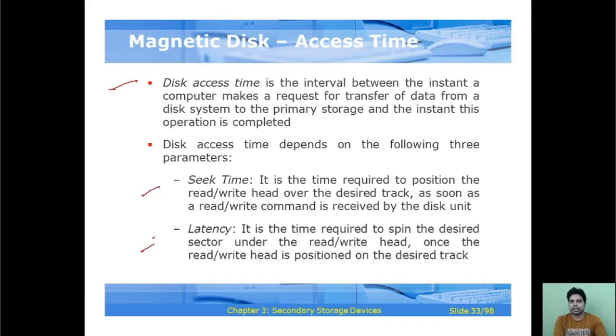If we talk about seek time, it is the time required to position the read write head over the desired track, as soon as the read write command is received by the disk unit. And latency is the time required to spin the desired sector under the read write head, once the read write head is positioned on the desired track.